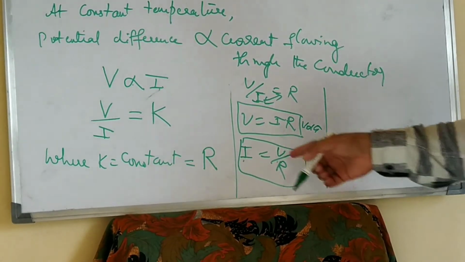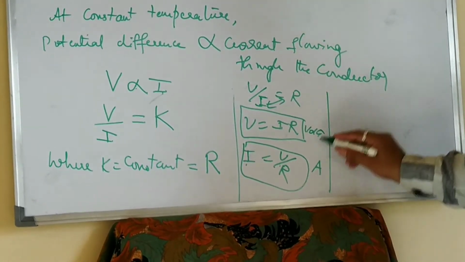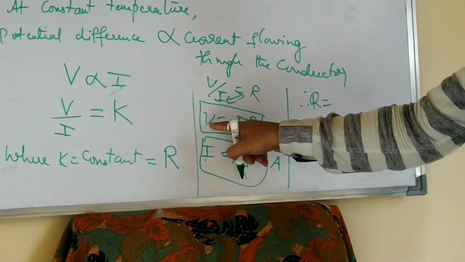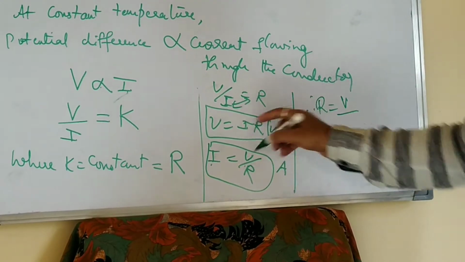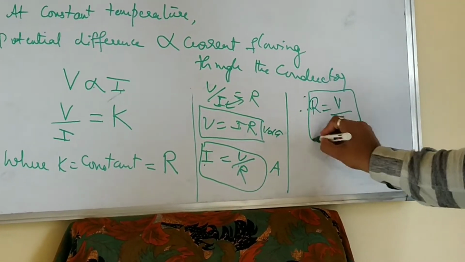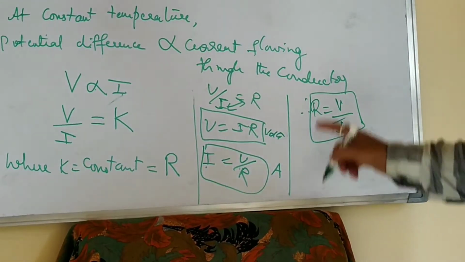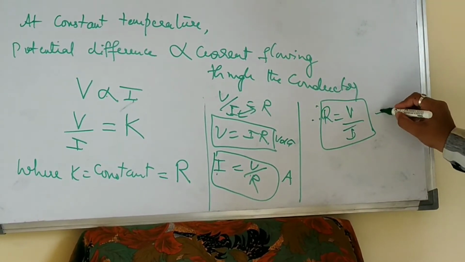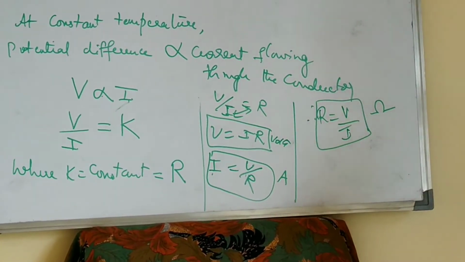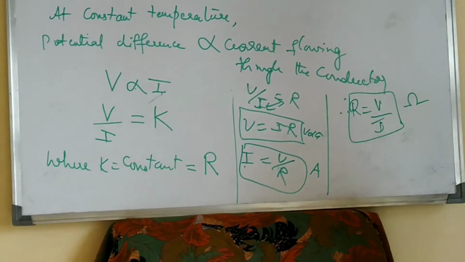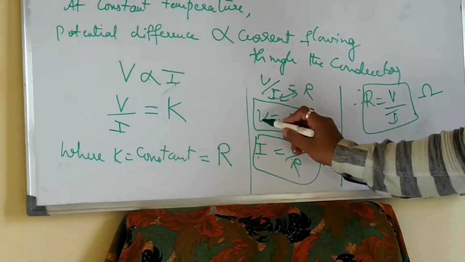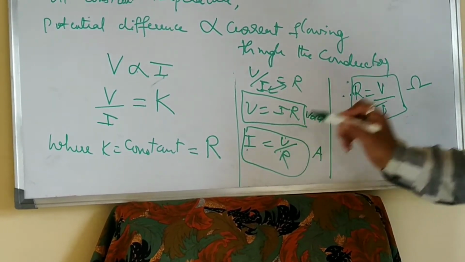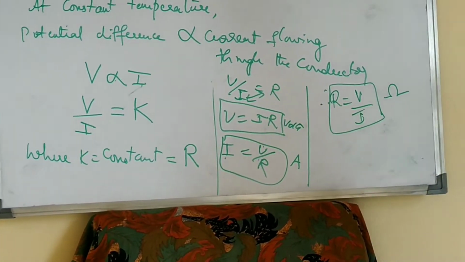Next I have to get the formula for resistance, right? Therefore R is equal to V by I. This R is equal to V by I is resistance. Okay, the unit of resistance is ohms. So what are the three forms of Ohm's law? First you should remember this. V is equal to I into R. I is equal to V by R. R is equal to V by I.